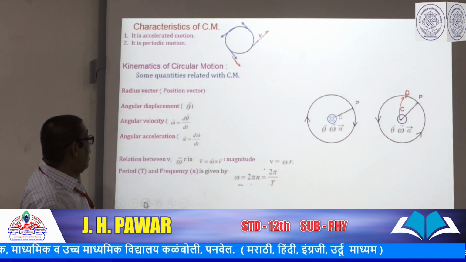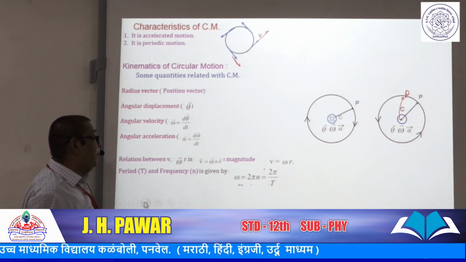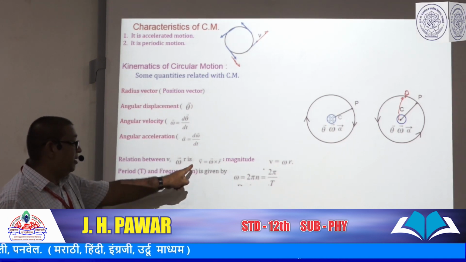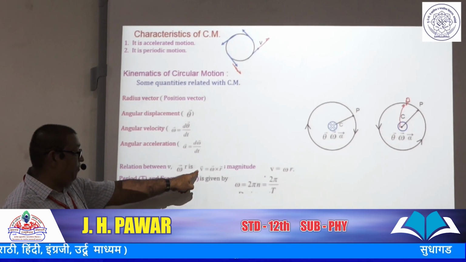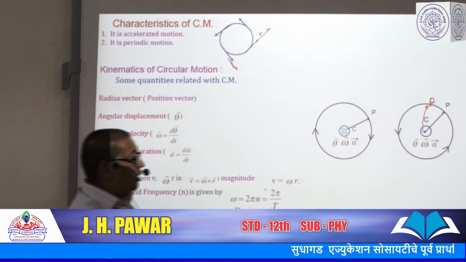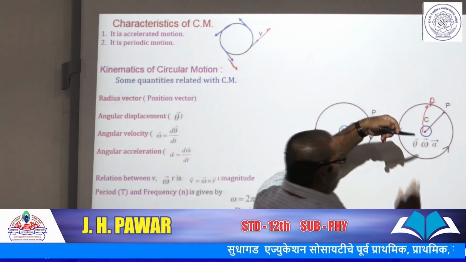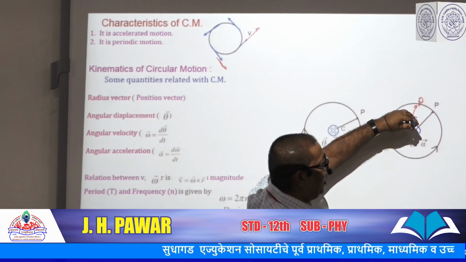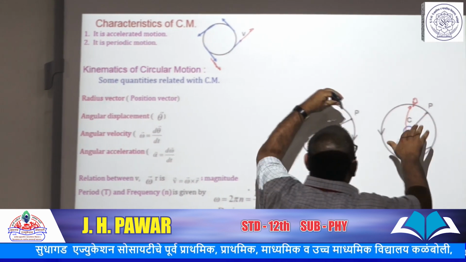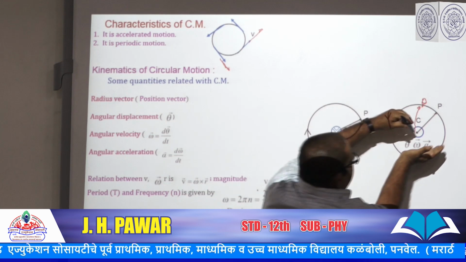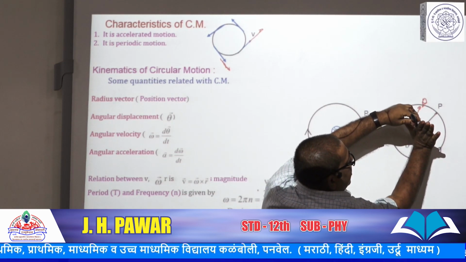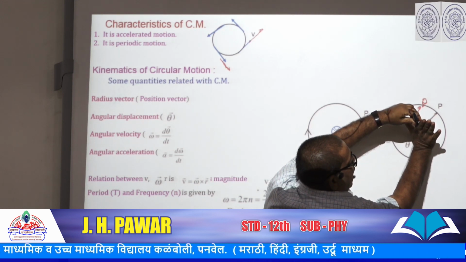Thereafter, last year we discussed the relationship between linear velocity and angular velocity. Look at this relation: linear velocity vector v equals vector omega cross vector r. Vector omega is perpendicular to the plane, in the outward direction here.